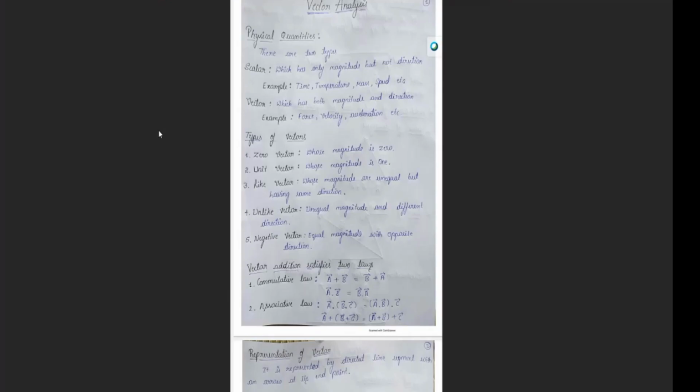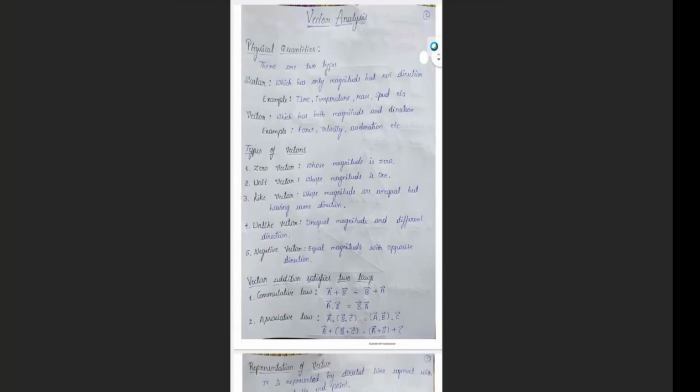Next, coming to vector addition. We have 3 laws, all of you should know: commutative law, associative law, and distributive law. Vector addition or multiplication will satisfy the commutative and associative laws, but the distributive law is not satisfied by the vectors here. So a vector will not satisfy the distributive property; only the commutative and associative properties will be satisfied by the vector addition and multiplication here.